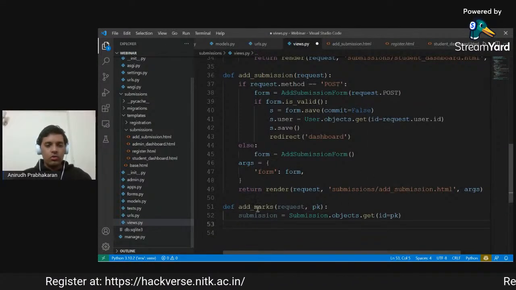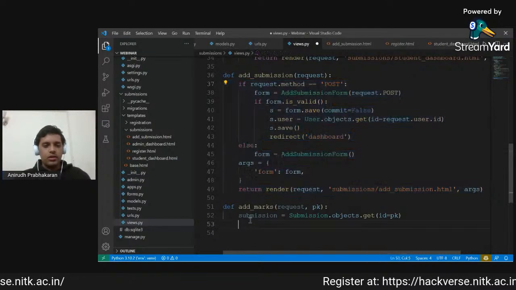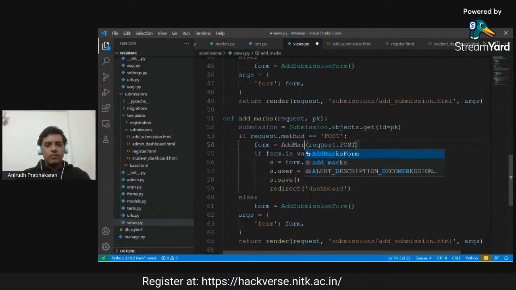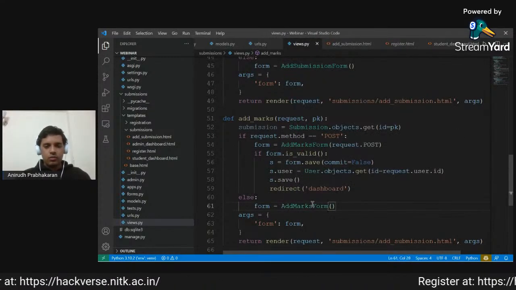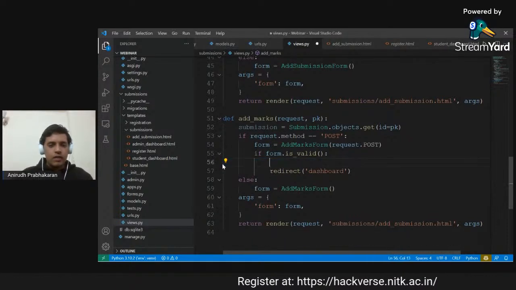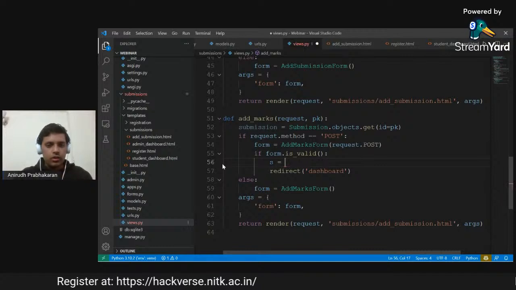So this will now load our submission which we need, and then again it is simply just a matter of generating the form which we will do. Instead of add submission form, we will do add marks form. Now, the difference in this is that instead of actually having to provide a user, we have to update the marks to this particular submission.